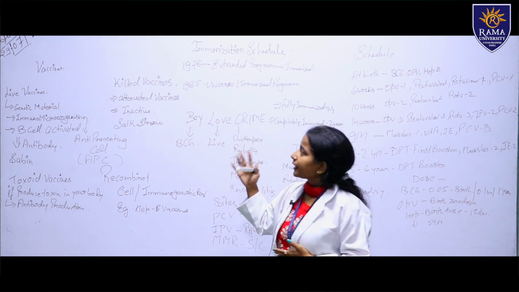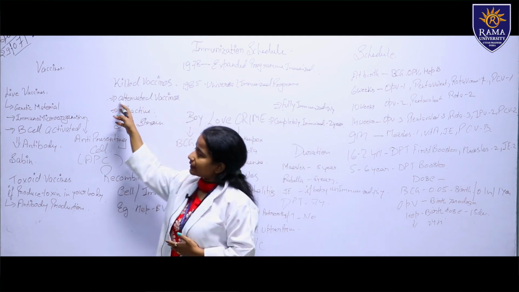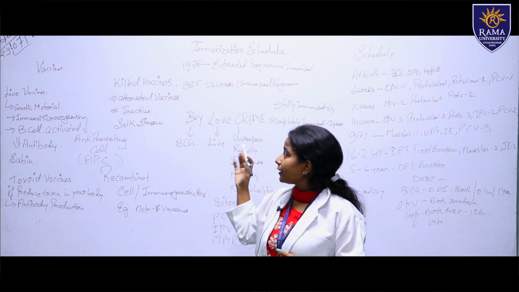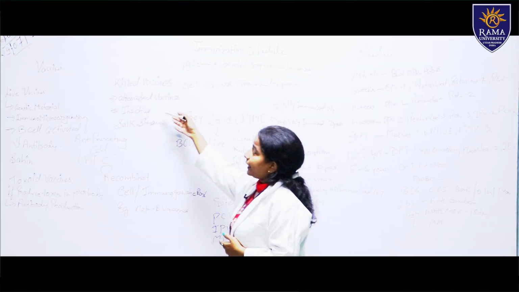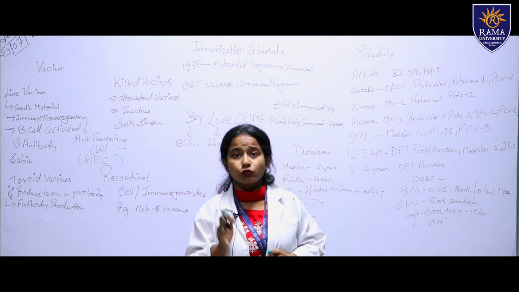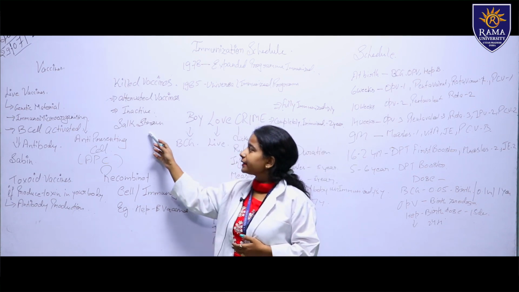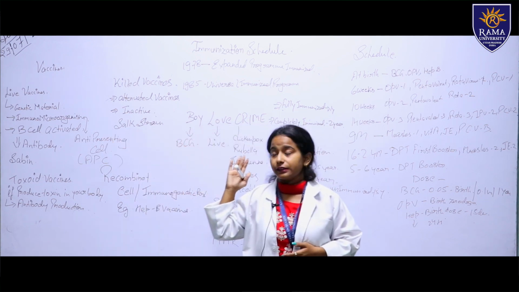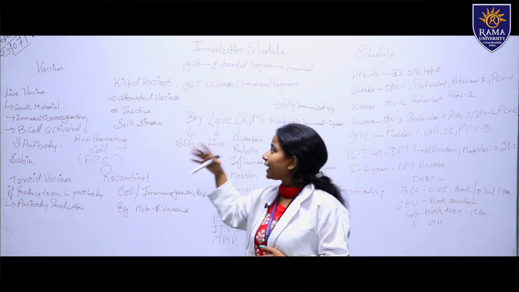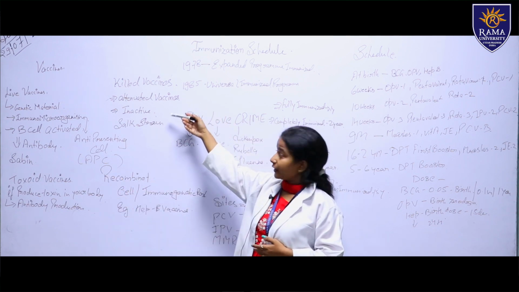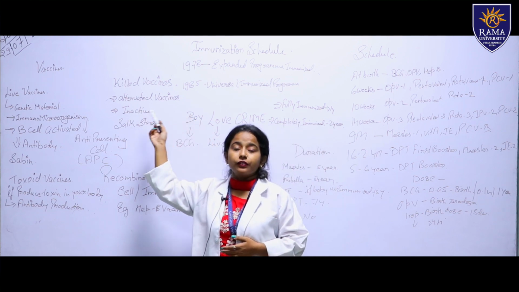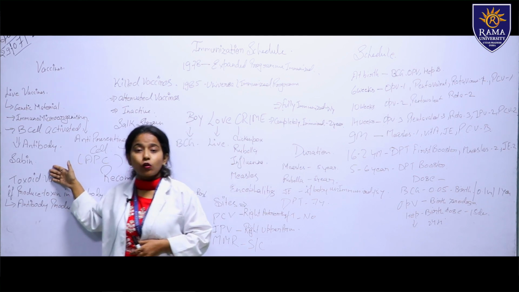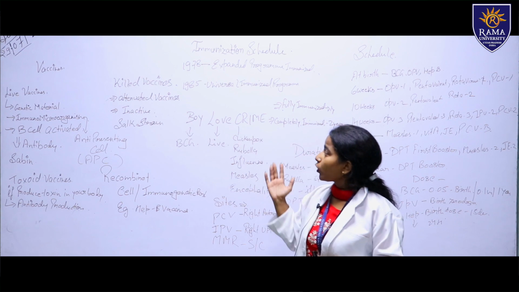Then what are the killed vaccines? First of all, a killed vaccine is an attenuated vaccine. A killed vaccine comes under inactivated vaccines. Inactive in the sense that it is stopped. That is the Salk strain. What is the difference between live vaccine and killed vaccine? A live vaccine has genetic material, while a killed vaccine is an inactivated vaccine. Live vaccination is called the Sabin strain and killed vaccination is called the Salk strain.